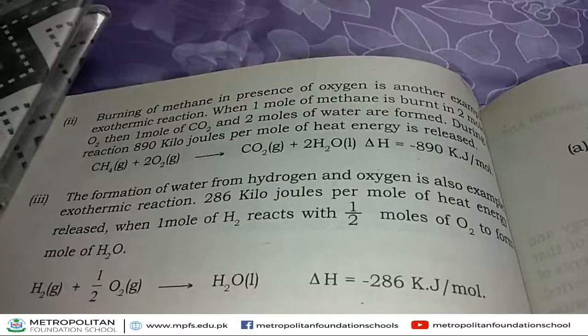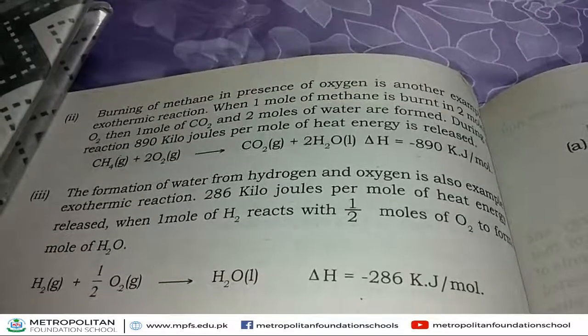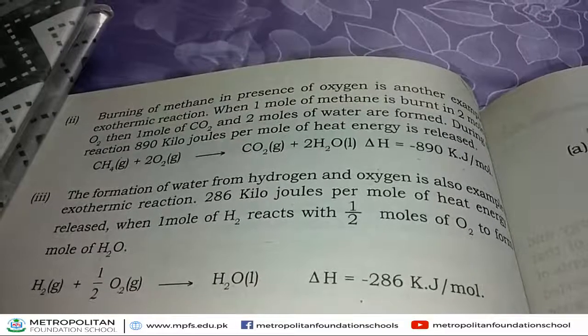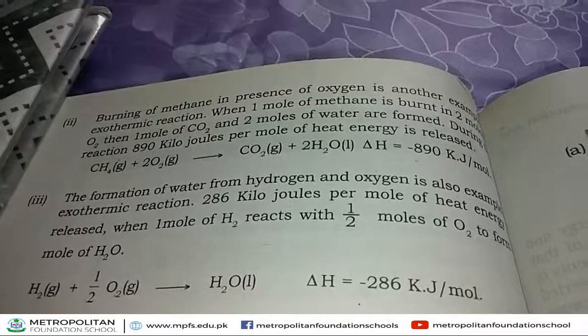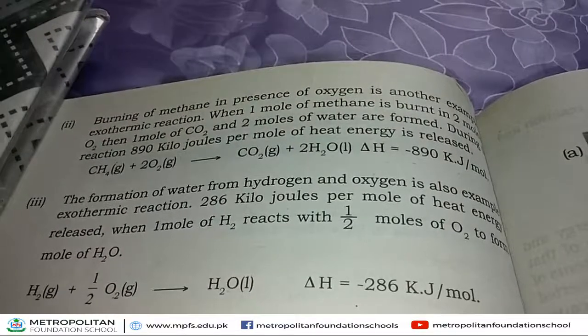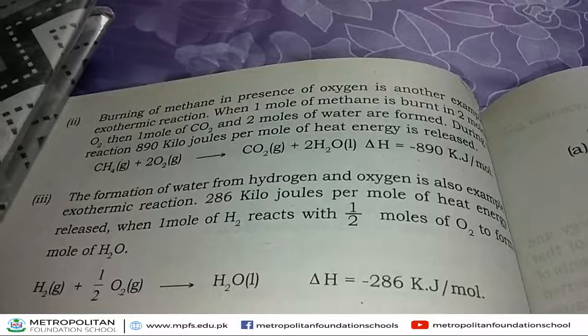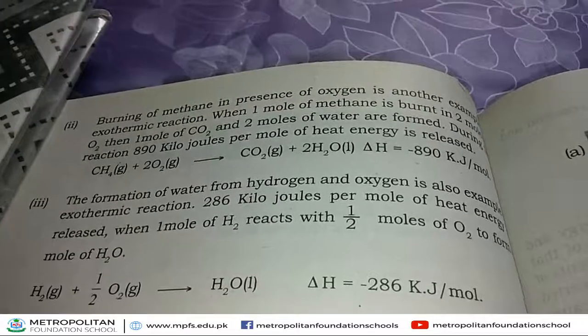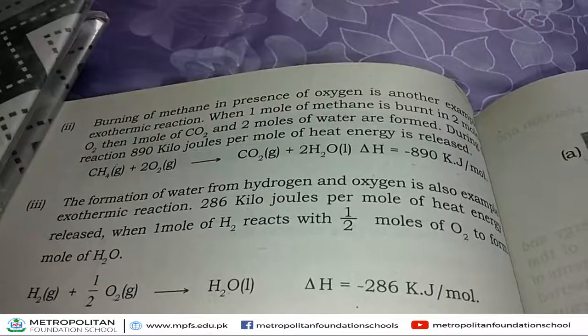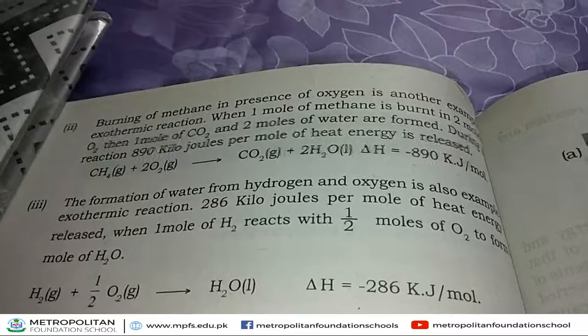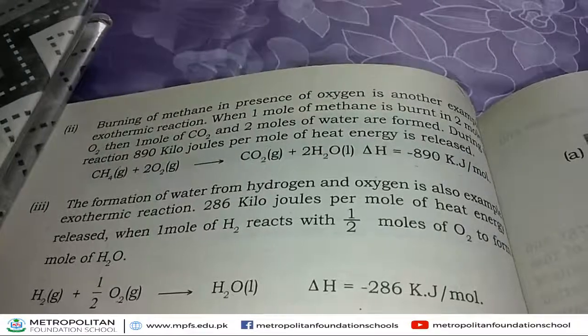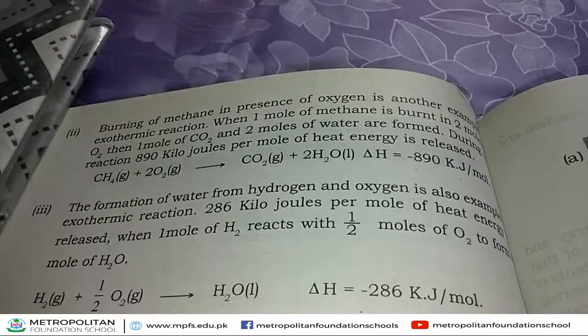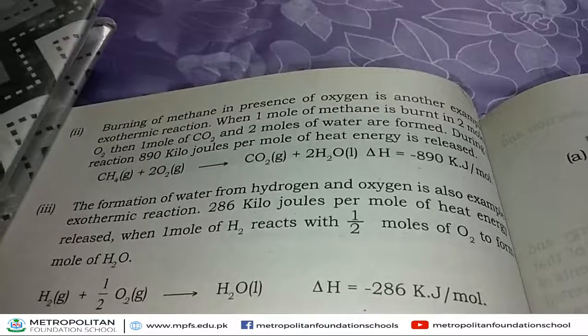During this reaction, heat energy is released, that is 286 kilojoule per mole. This 286 is the heat energy released during an exothermic reaction.